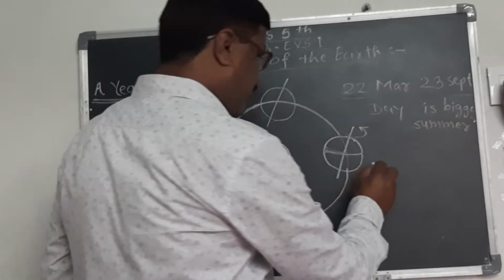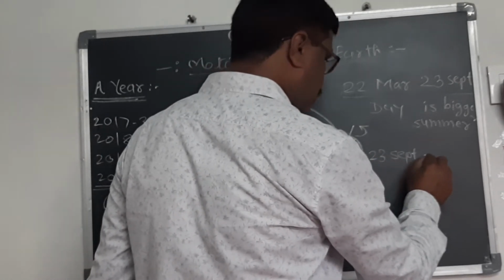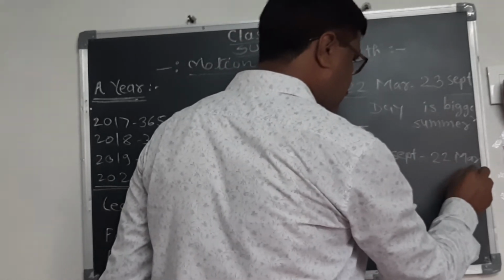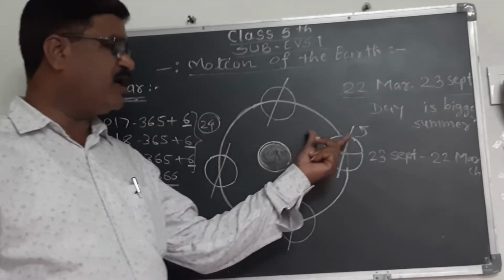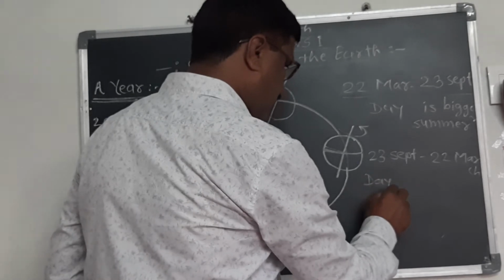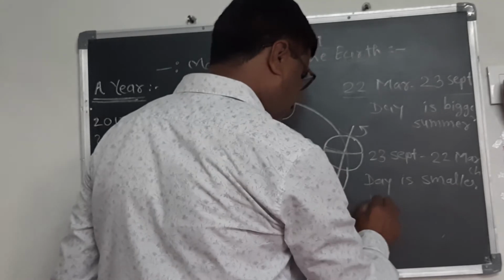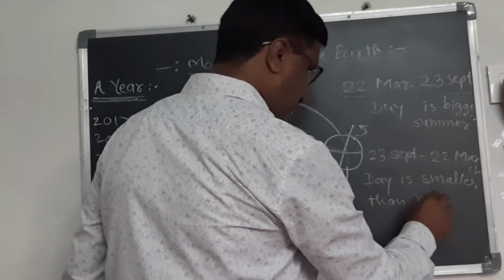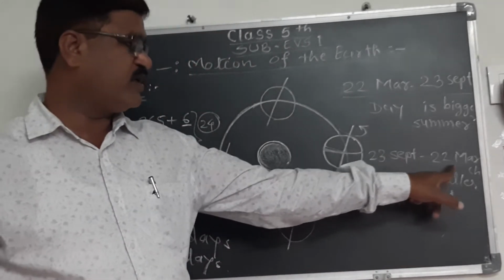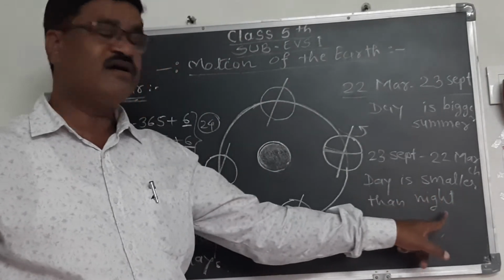And from 23rd September to 22nd March, in the northern region, the day is smaller than the night.